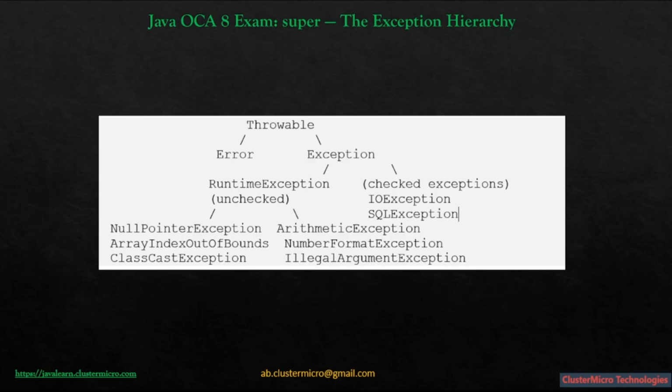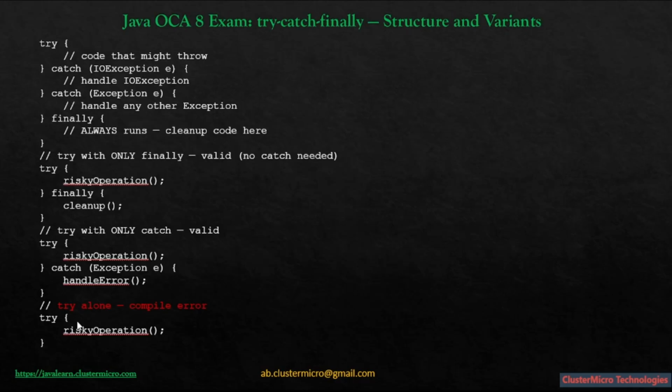There is some flexibility in the structure. Both catch and finally are optional, but you must have at least one of them. A try block alone is not allowed. It causes a compile time error. You can write a try with a finally block and no catch. This is useful for cleanup tasks like closing files or database connections, while still allowing the exception to propagate to the caller.